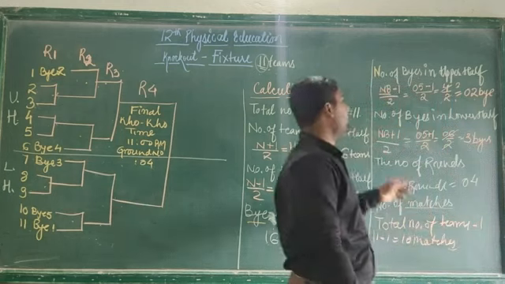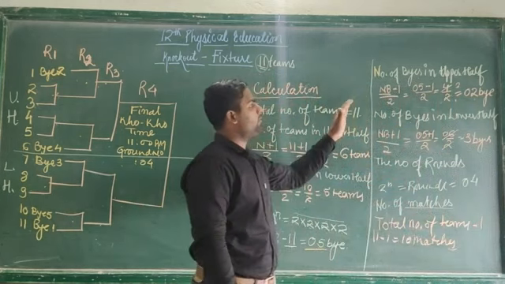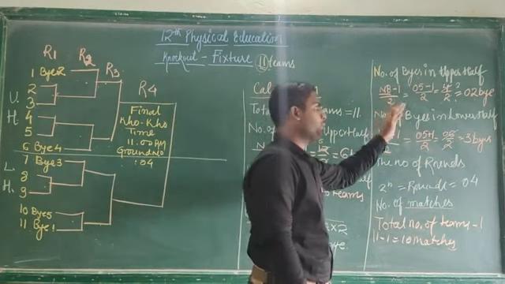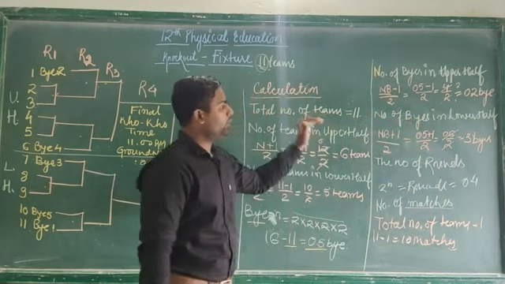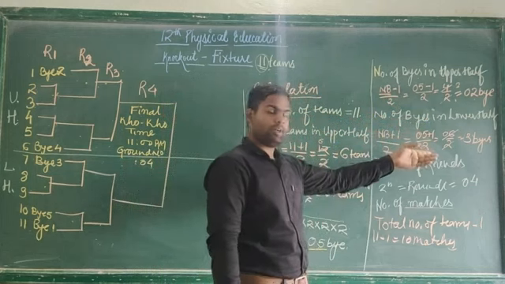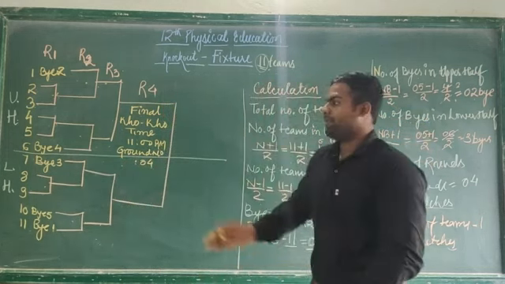Now, how do we divide the number of byes? For the upper half we do number of byes minus 1. For the lower half we do number of byes plus 1, and we got 3 byes. We distributed the byes here.